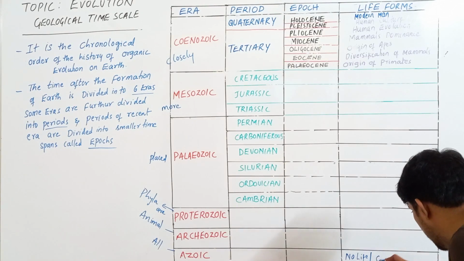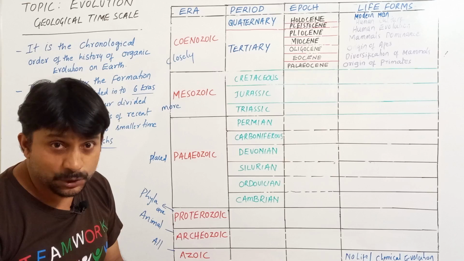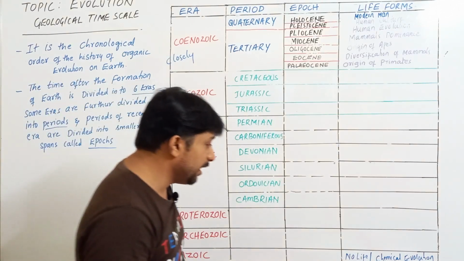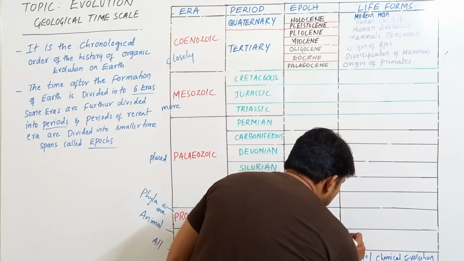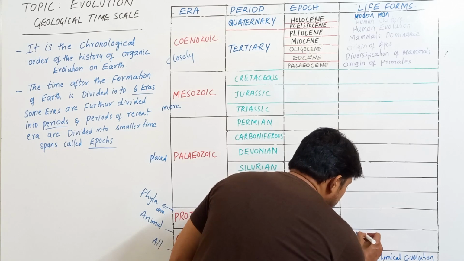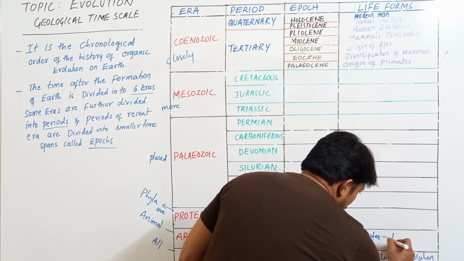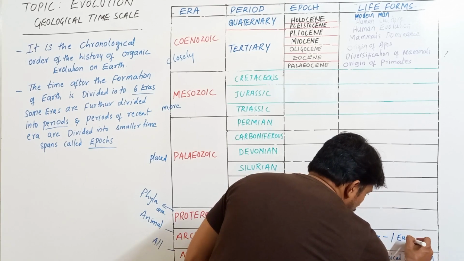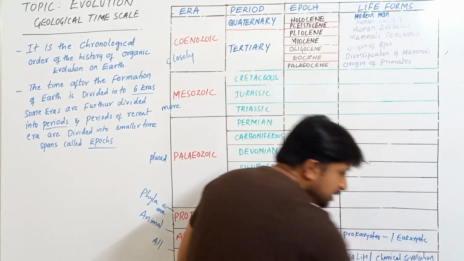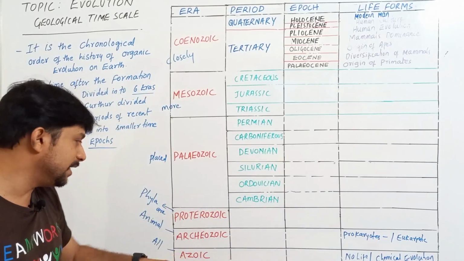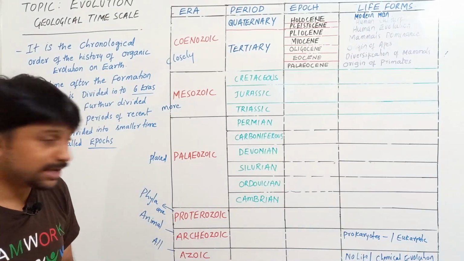Only chemical evolution. Then coming to the Archaeozoic era, it is the era of prokaryotes and the formation of eukaryotic cells. First prokaryotes, then eukaryotes are formed in the Archaeozoic era.